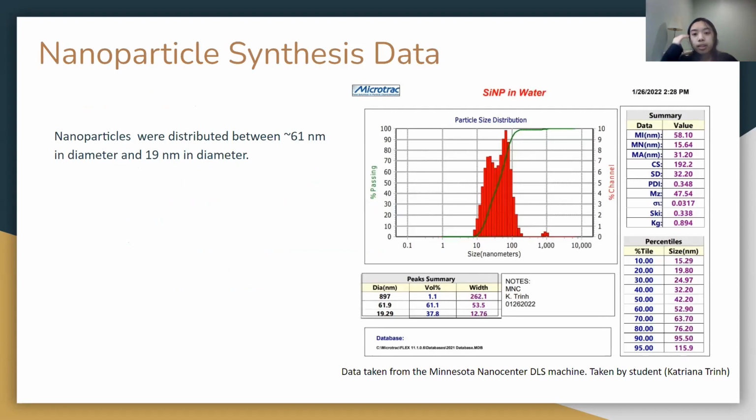So here is a graph of the nanoparticles that I synthesized at the University of Minnesota Nano Center. The optimal size that I was shooting for was 20 nanometers in diameter, as that size seemed to be the most effective in the 2019 cucumber study. However, my synthesized nanoparticles ended up sticking together to form larger particles of 60 nanometers in diameter. While this size is still sufficient for effective results, it may be a source of error.